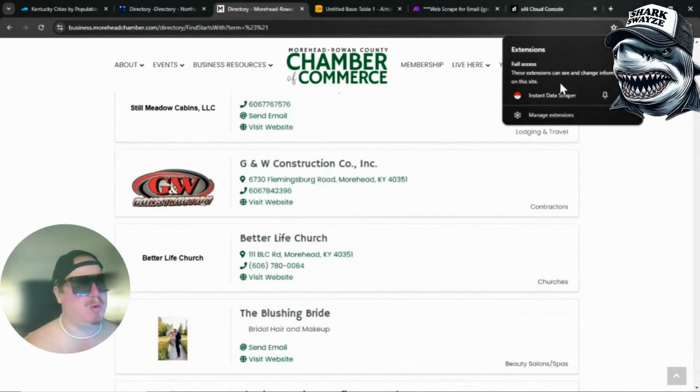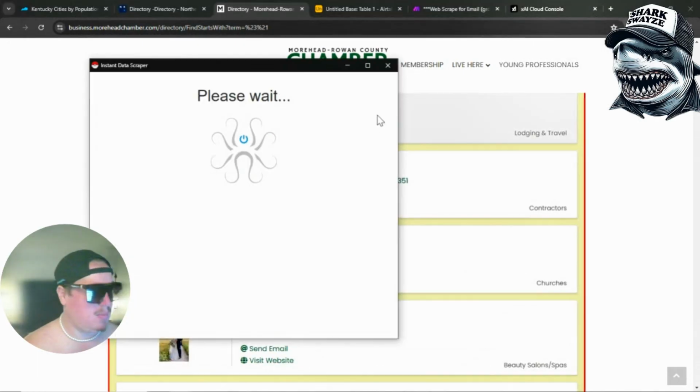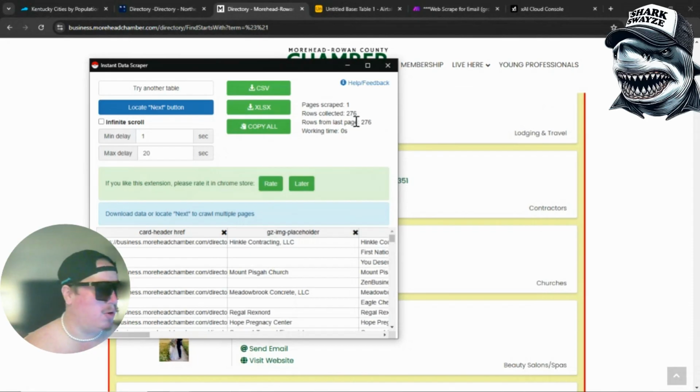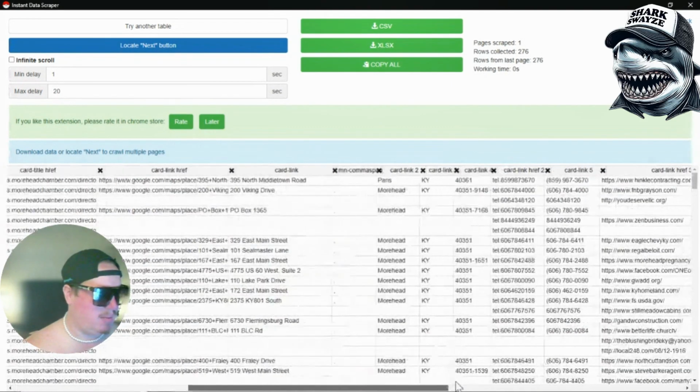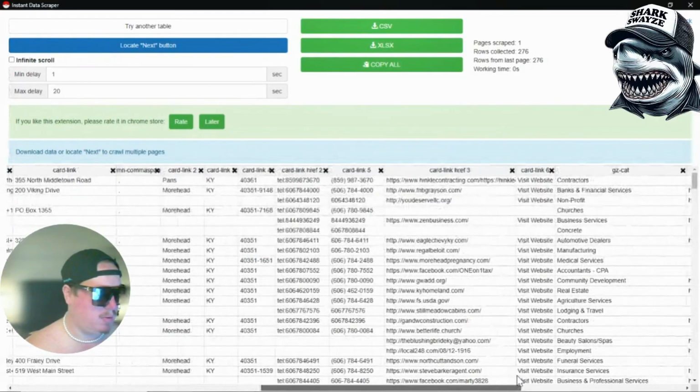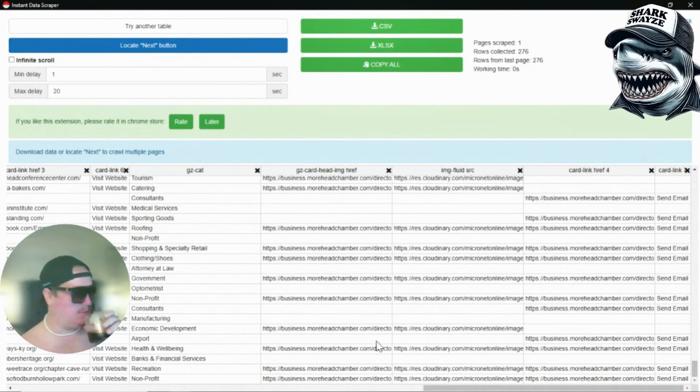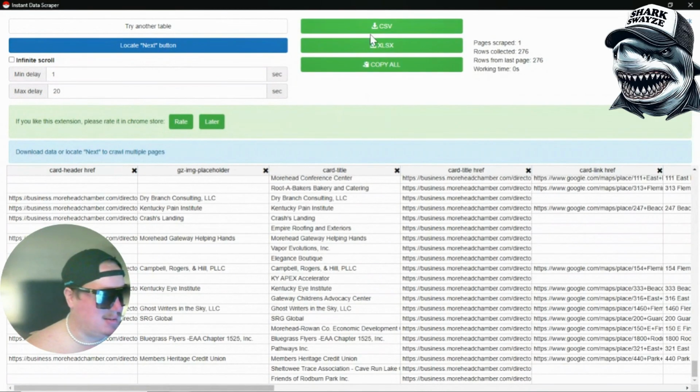Now, all we have to do is run our instant data scraper. That's going to scrape all 276 of these. Now we have the business name, we have the website, so we have a lot of data. We have the address, we have the phone numbers. Now we're going to have to scrape these websites for emails. Let's download this as a CSV.